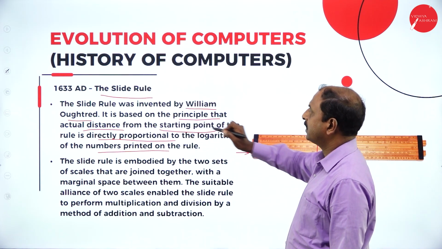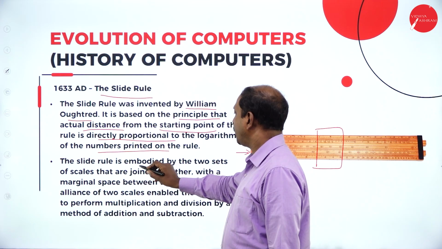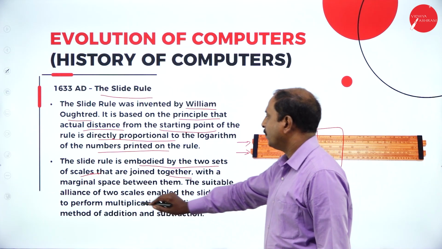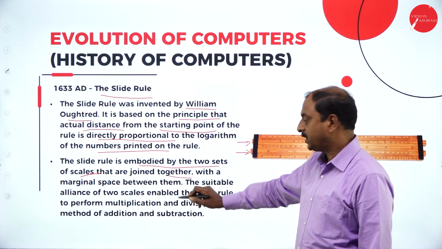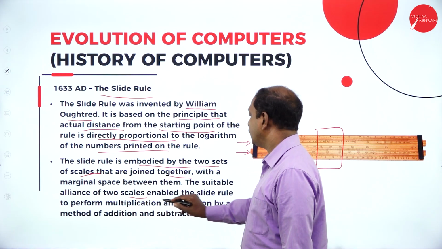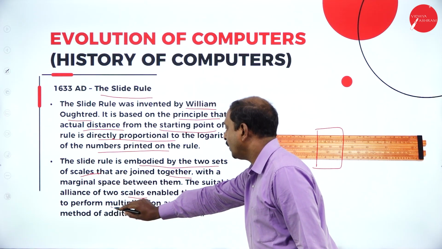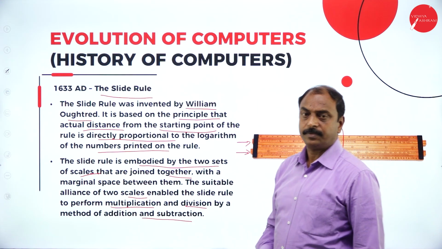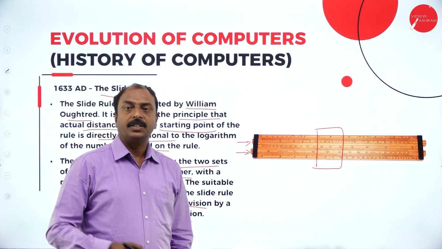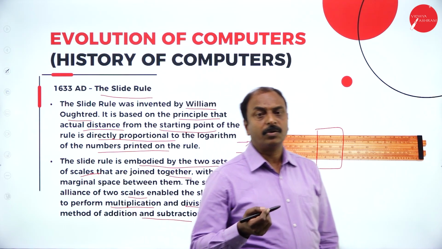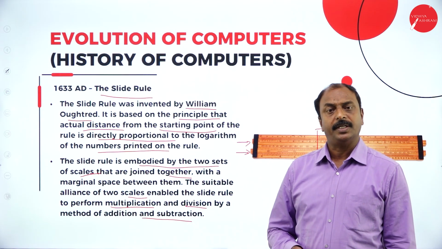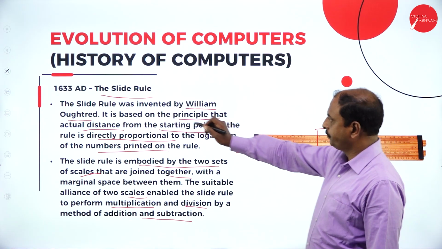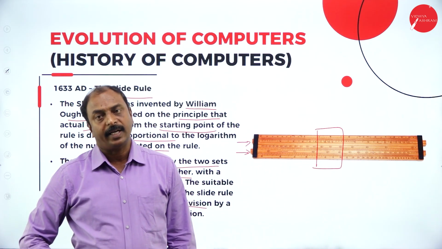So this is a slide rule, and it is made of two sets of scales joined together with a marginal space between them for movement. The suitable alignment of the two scales enables the slide rule to perform multiplication and division by the method of addition and subtraction. As it is based on logarithms, calculations are done by addition and subtraction. Based on this concept, they were using the slide rule for calculation.